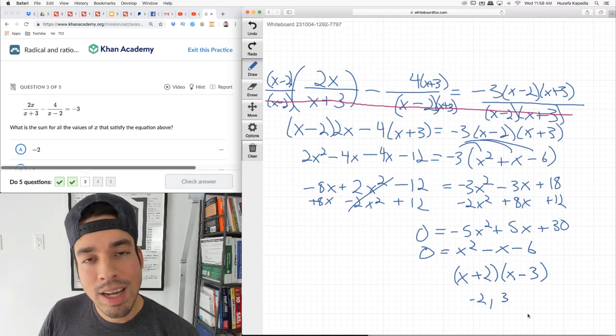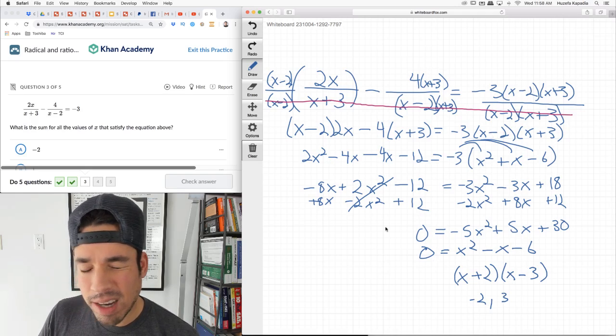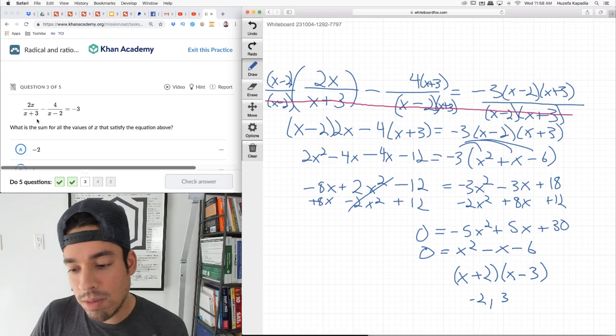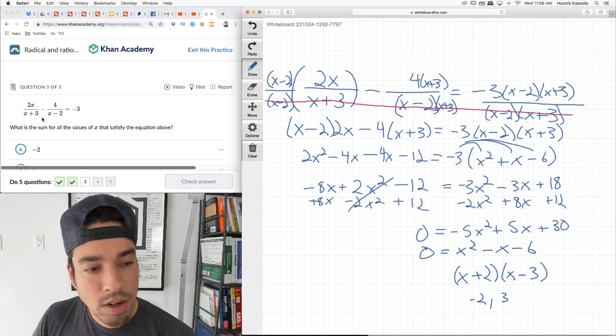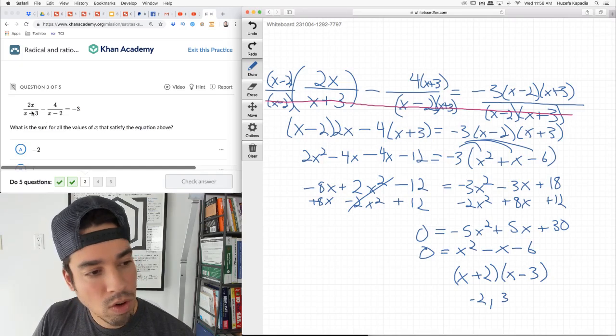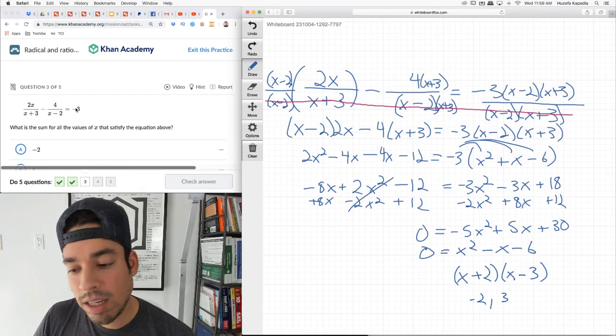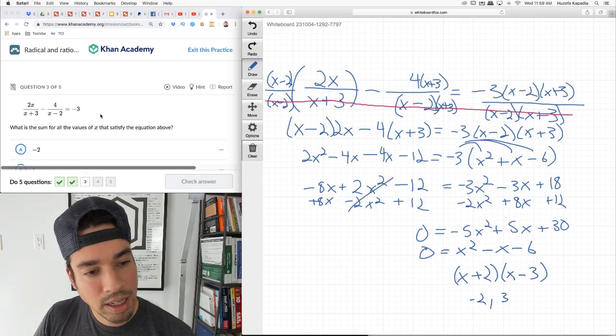Because I had some errors in this one and I went back and changed them, I want to make sure that these work. So I'm going to go through the process of plugging them in up here and being positive that we're doing the right thing. First of all, I'm going to plug in negative 2. Here I get negative 4 over 1, minus negative 4, and then it becomes plus 1, which is negative 3. So negative 2 works when I plug it in here. I get negative 3 equals negative 3.